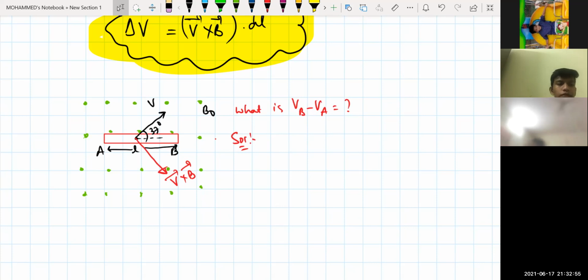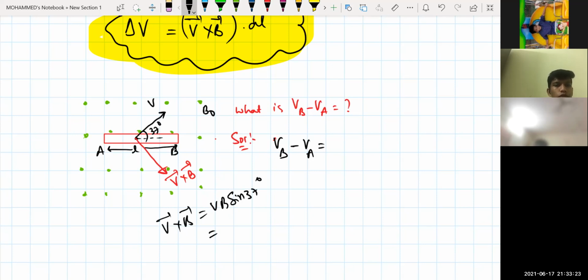Now tell me what is the potential VB minus VA. So VB minus VA will be equal to how much? Cross product. V bar cross B bar will be equal to VB sin theta. Sin theta, theta is how much here? 37. Sin 37 is 3/5.